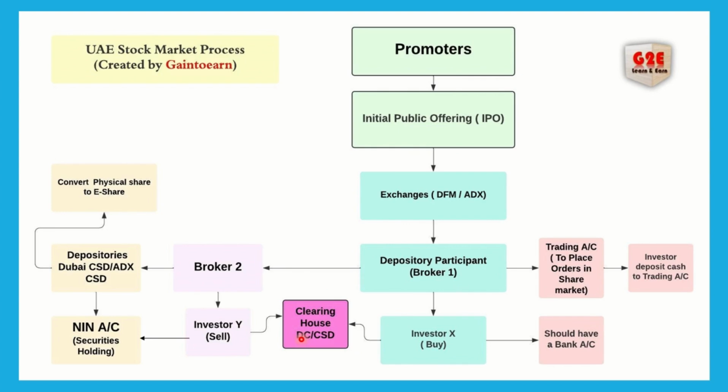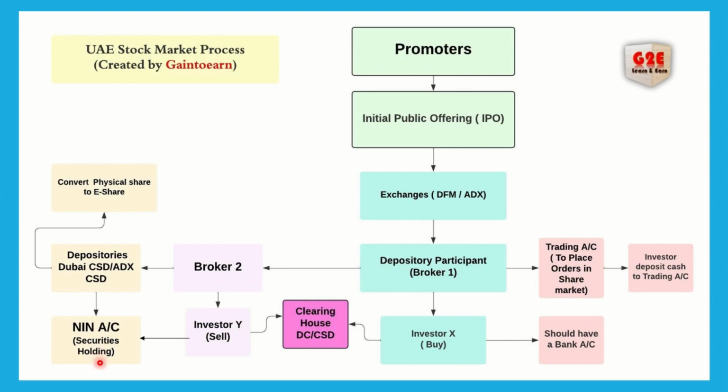And you will ask a query: I am holding these shares, in which account am I holding them, the trading account or the NIN account? The NIN account is what in India we call a demat account. For UAE we call it the NIN account, that is National Investor Number. That NIN is required in order to trade on ADX as well as DFM and Nasdaq Dubai.